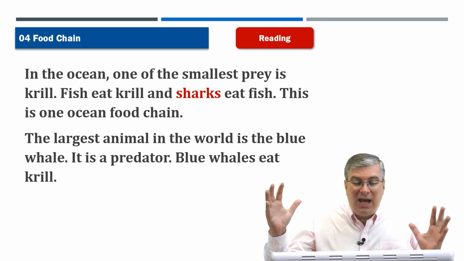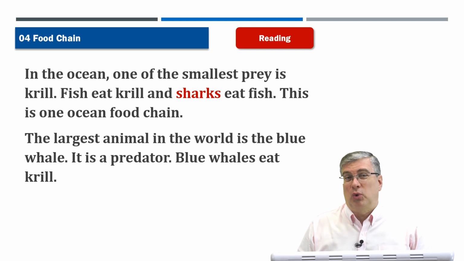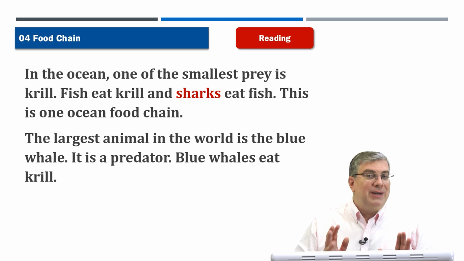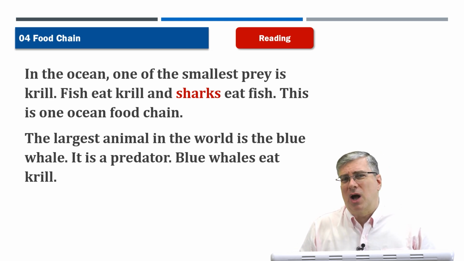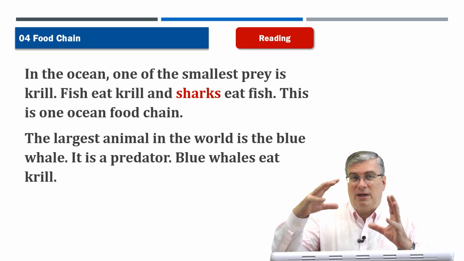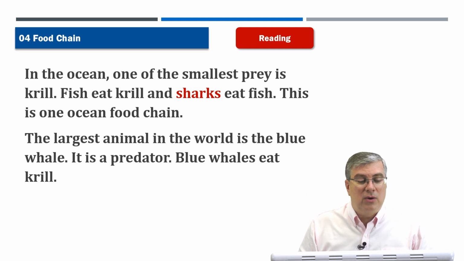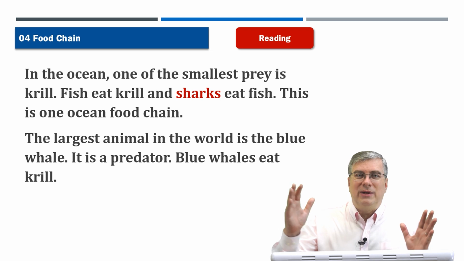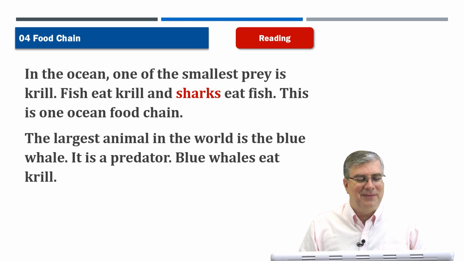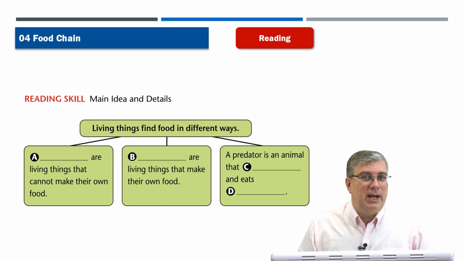The largest animal in the world is the blue whale. It is a predator. Blue whales eat krill. They also eat plankton. I think it's more common that they eat plankton. But anyway, they might eat krill as well if the krill is up off the bottom of the ocean. So, blue whales eat krill. It's interesting. The largest animal in the world eats the smallest animals in the world. Okay.